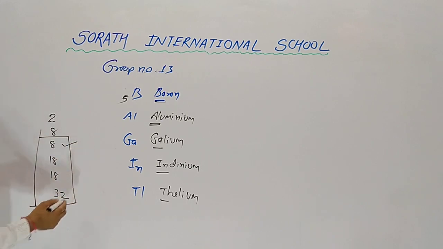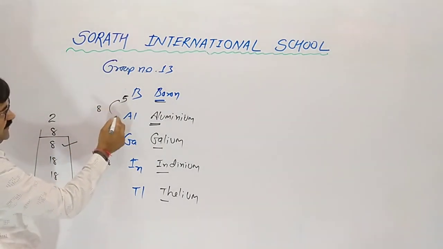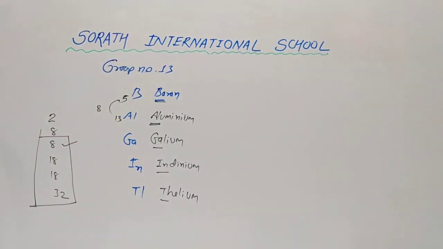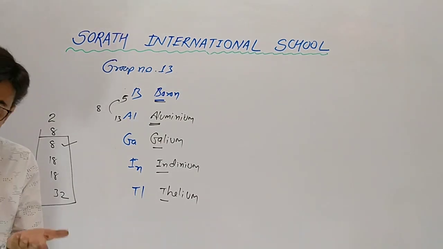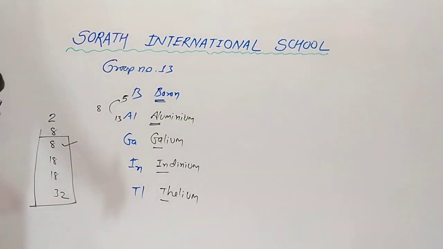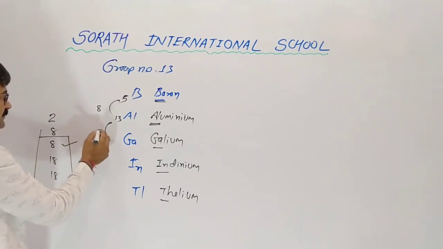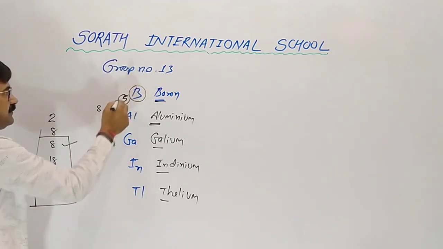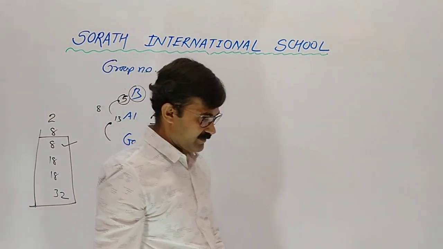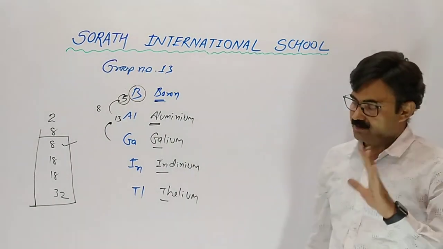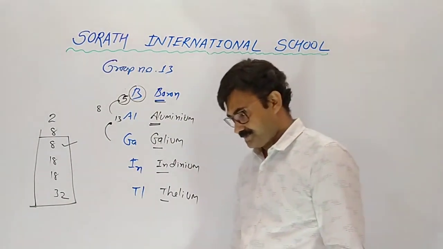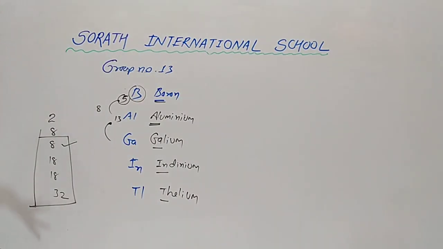Start with 8. 5 plus 8, 13. What is 13? 13 is the atomic number, nothing else. 5 is the atomic number. In a group, the atomic number of the first element you should remember, otherwise the trick is not applicable.